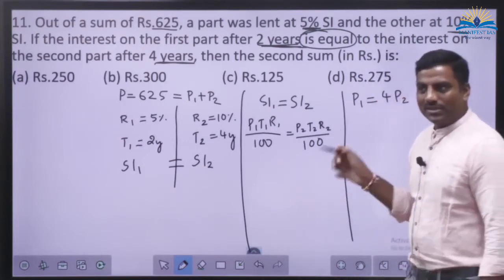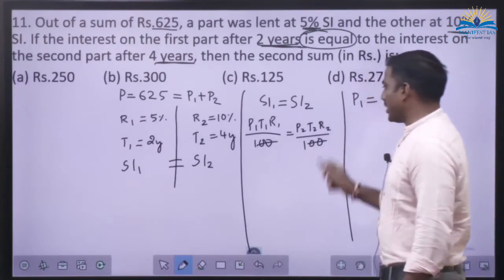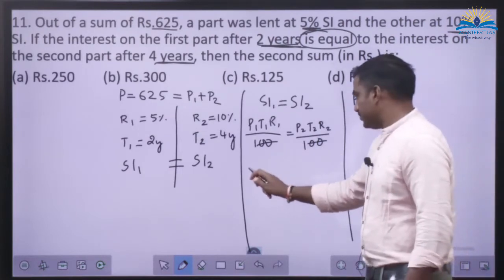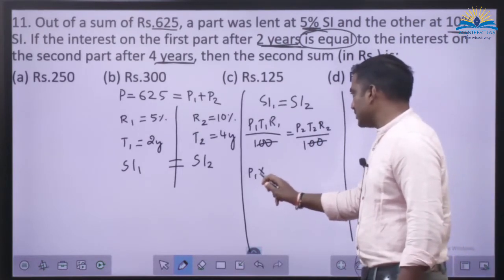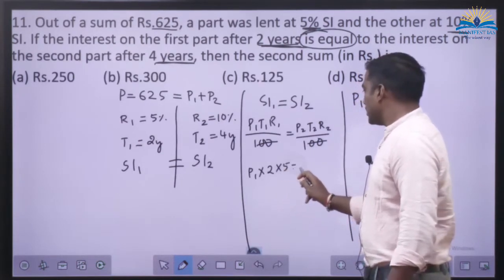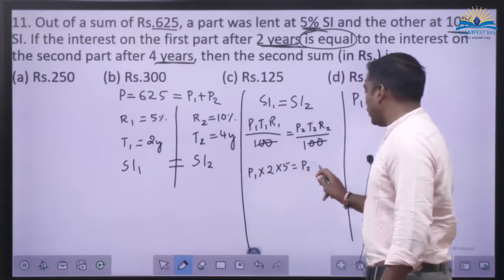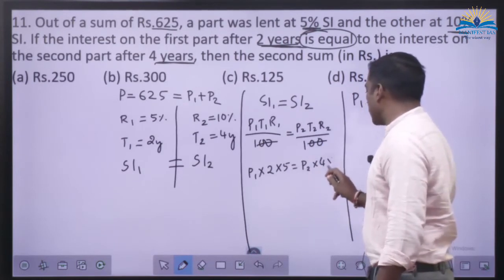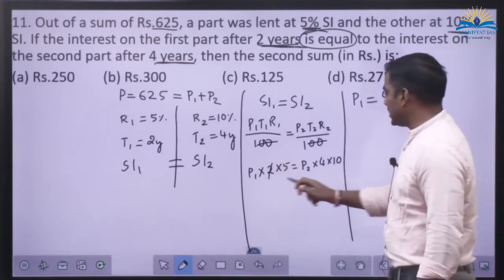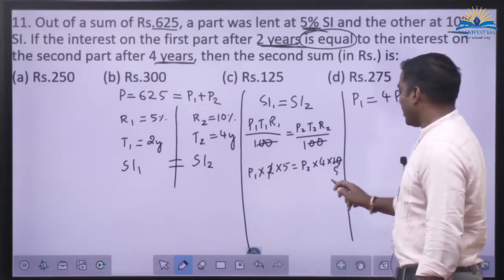The 100s get cancelled. Then P1, T1 is how much? 2. R1 is 5. It should be equal to P2, T2 is equal to 4 and R2 is equal to 10. Try to cancel. 2 ones are 2, 2 fives are 10, 5 gets cancelled.